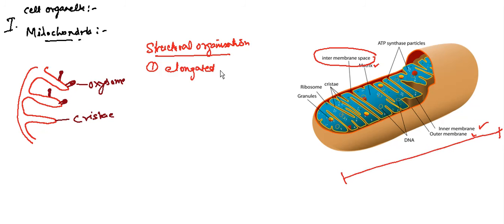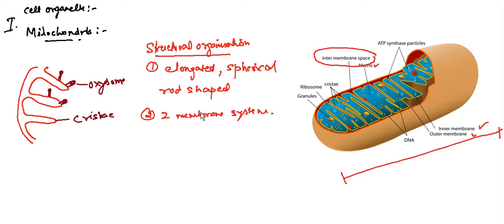It's elongated, maybe spherical, and also a rod-shaped organelle. Second, we can say that each mitochondria is bounded by two membranes. A two-membrane system is present.